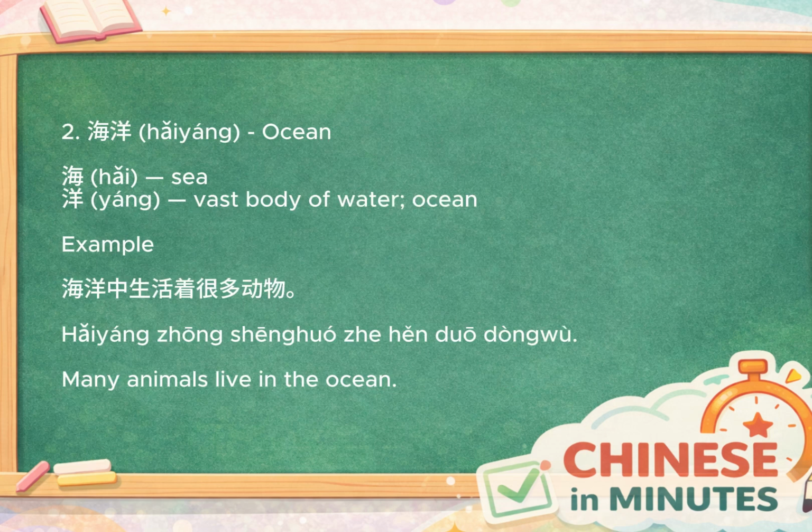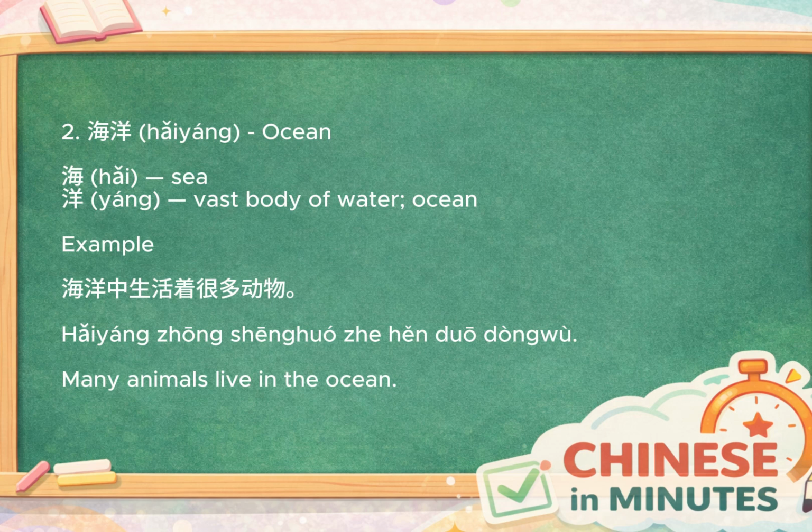Our second word is 海洋, which means ocean. Let's break it down. 海 means sea, while 洋 refers to a vast body of water, or the open ocean. Together, they describe the enormous oceans that cover much of our planet.